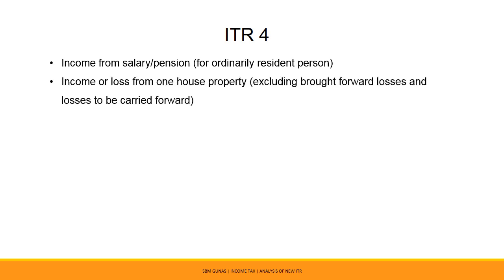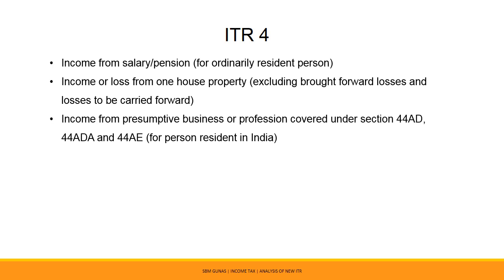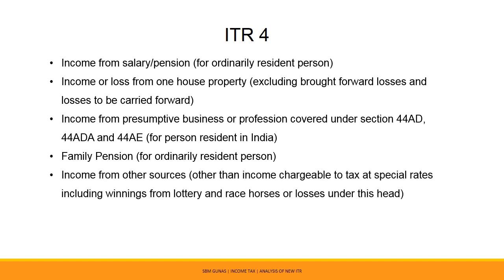ITR 4 shall be utilized by an individual who is having income from following sources: income from salary or pension for ordinarily resident person, income or loss from one house property, excluding brought forward losses and losses to be carried forward, income from presumptive business or profession covered under section 44AD, 44ADA and 44AE for person resident in India, family pension for ordinarily resident person, income from other sources.